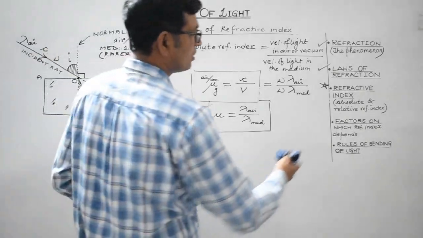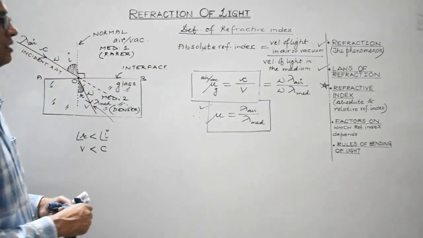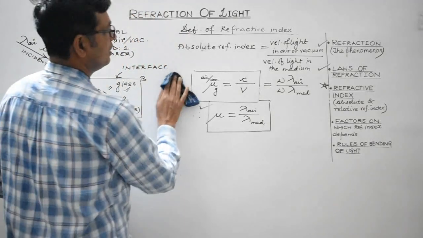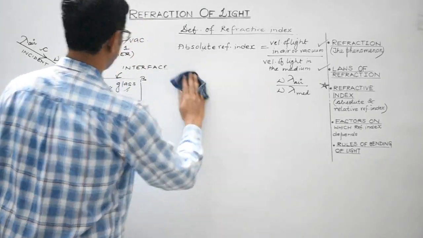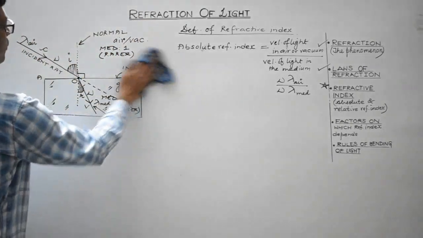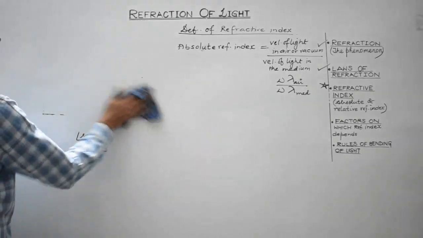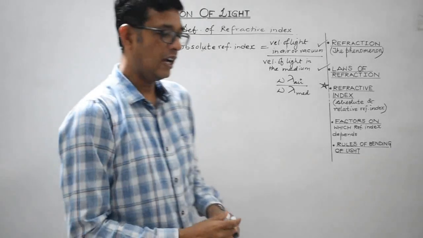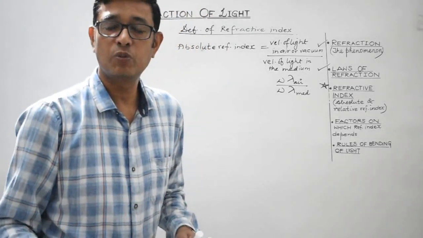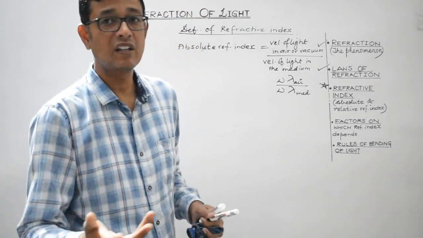Now let's come to the relative refractive index. Suppose we consider two mediums, 1 and 2. One medium can be considered to be water, the other medium can be considered to be glass.